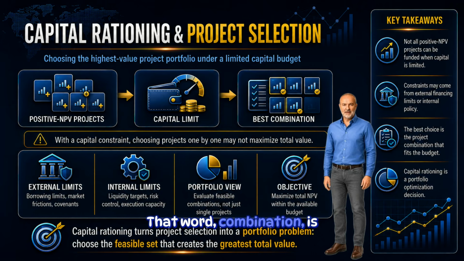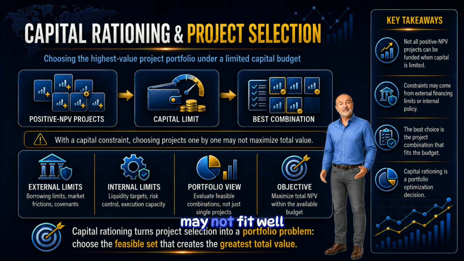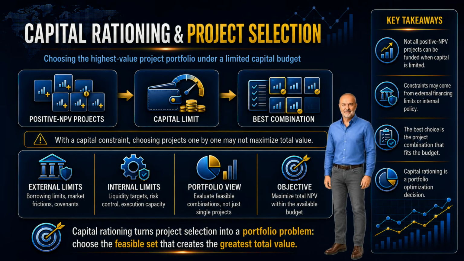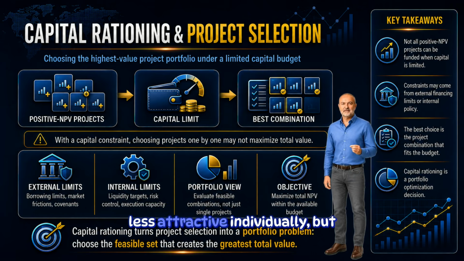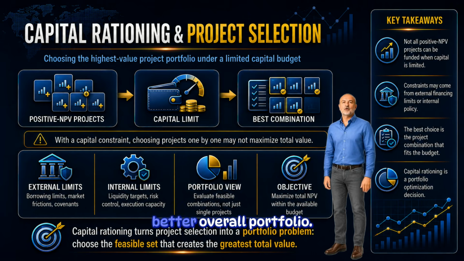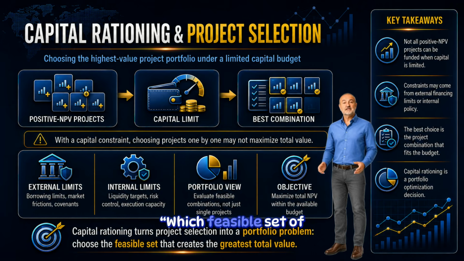That word, combination, is essential. Under capital rationing, the best decision may not be found by ranking projects one at a time. A project that looks attractive on its own may not fit well with the rest of the capital budget. Another project may be less attractive individually, but may help create a better overall portfolio. So capital rationing turns project selection into a portfolio problem. The firm must ask, which feasible set of projects creates the most total value, while respecting the capital limit and other real constraints?